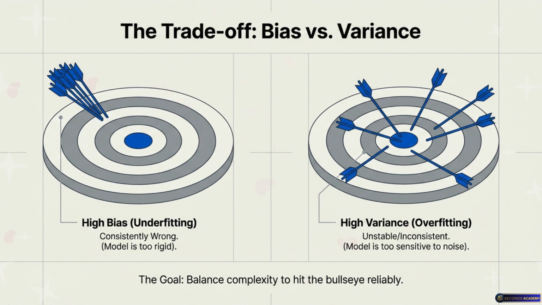Variance is inconsistency. Imagine the archer has incredibly shaky hands. Or maybe they're trying to aim while jumping on a trampoline. Sounds tough. So the shots are just scattered absolutely everywhere. Right. One arrow magically hits the bullseye, the next one hits the brick wall, the next one hits the floor. High variance means the model is aggressively reacting to noise. It is highly unstable. Meaning if you change the training data even slightly, the model's predictions just swing wildly in